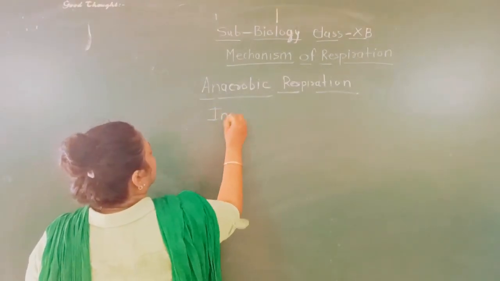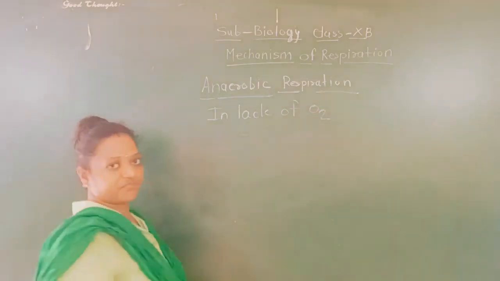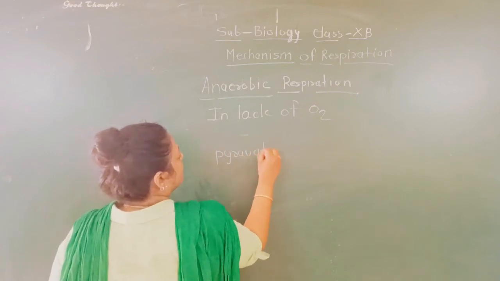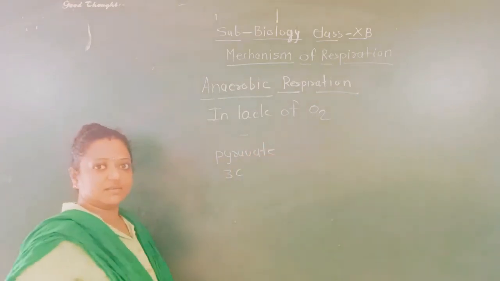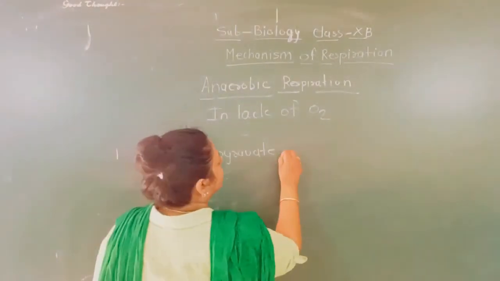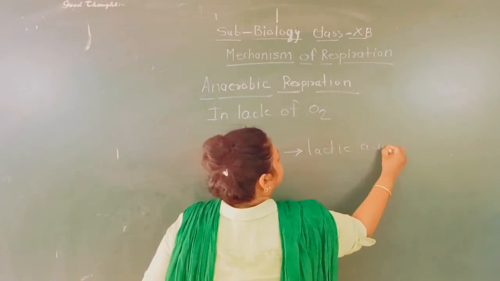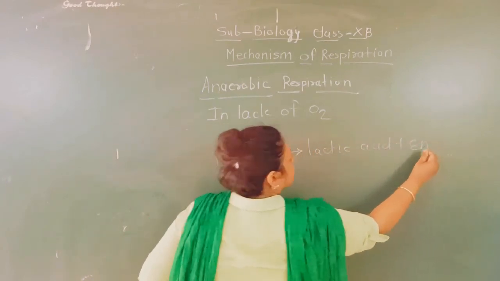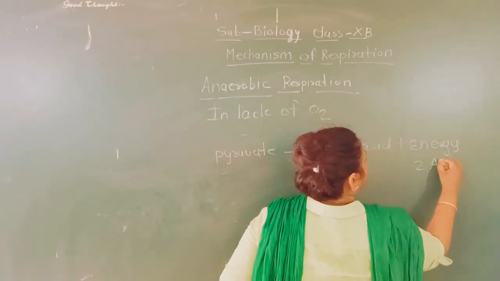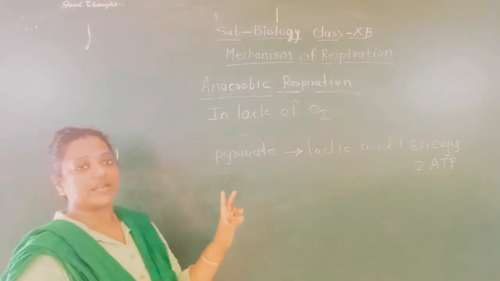In the lack of oxygen, what happens? This pyruvate, which is a 3 carbon molecule, is getting converted into what? Lactic acid and energy. Lactic acid and what? Energy. How much? 2 ATP. In both types of anaerobic respiration, energy of 2 ATP only is prepared.